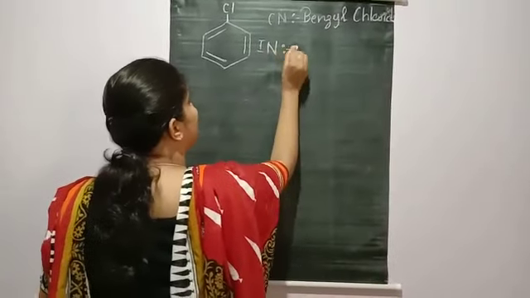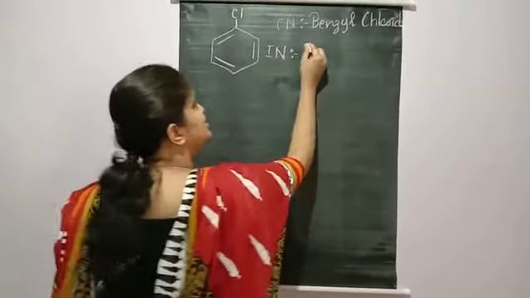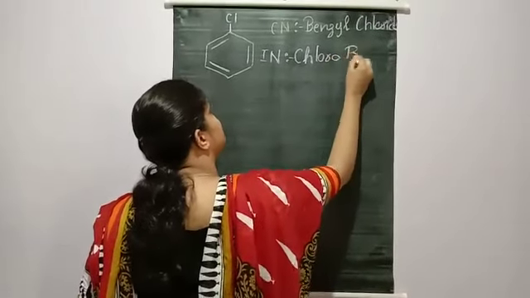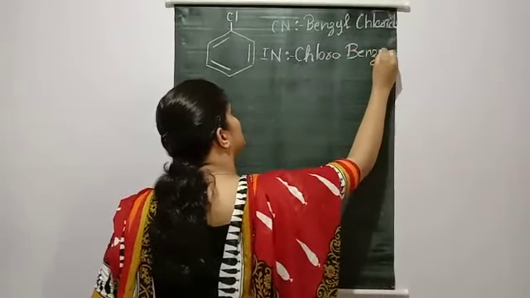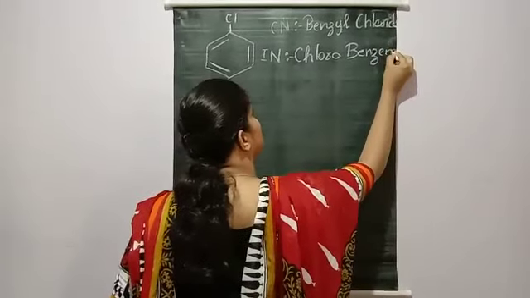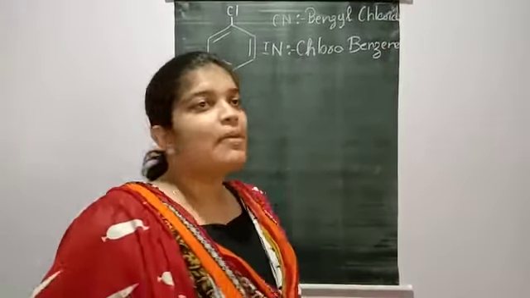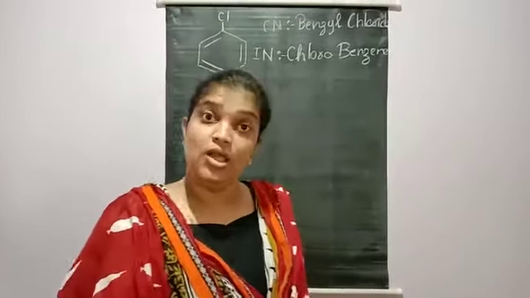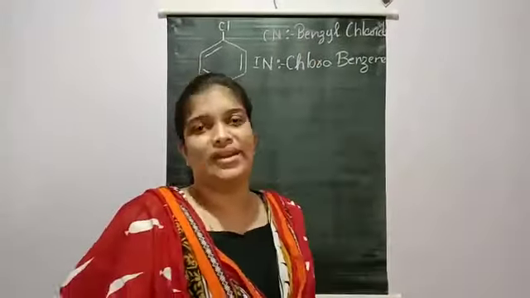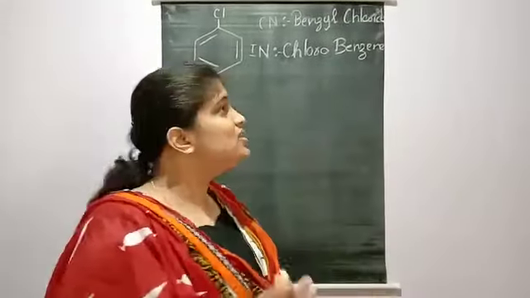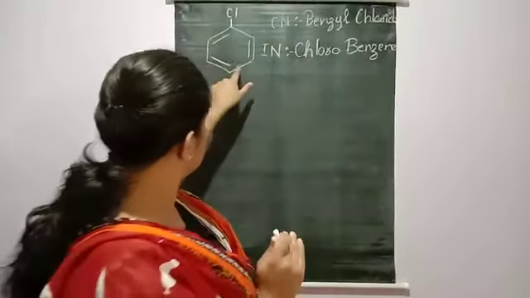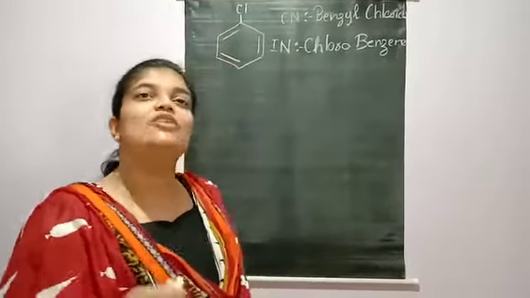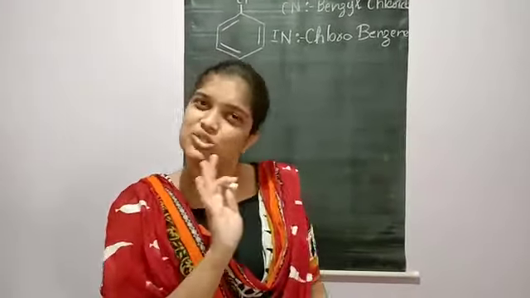Since chlorine is attached, like haloarene, it is known as chlorobenzene. Here you might ask, ma'am, you told us if we remove one hydrogen atom, it is known as phenyl, so it should be phenyl chloride. Even that you can take, because usually this compound's common name is also chlorobenzene only. So even if you write phenyl chloride or benzyl chloride, there is no problem.